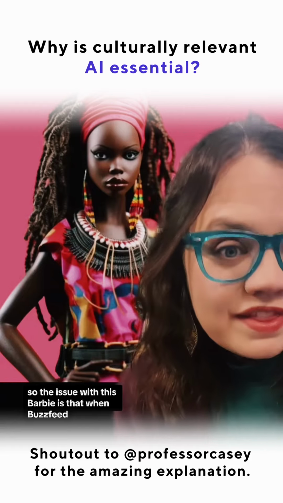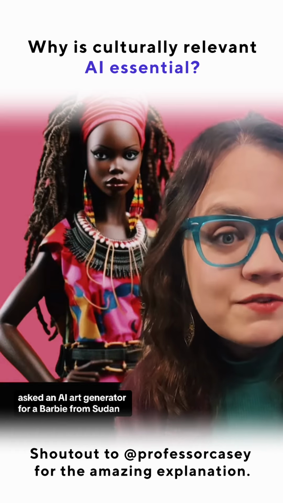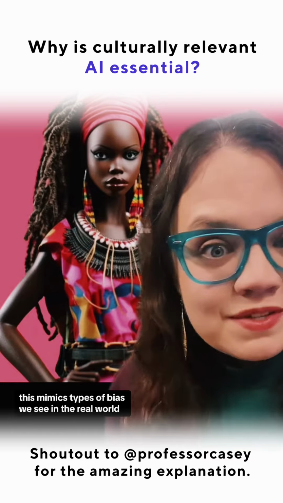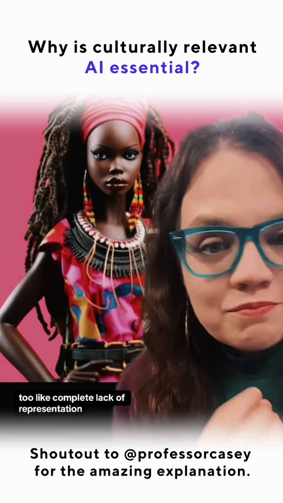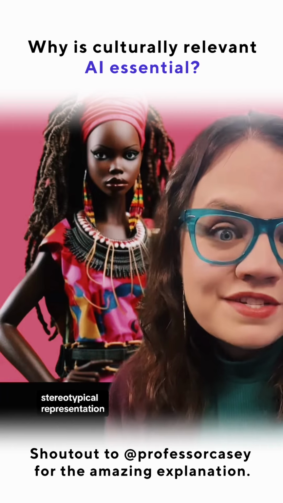So the issue with this Barbie is that when BuzzFeed asked an AI art generator for a Barbie from Sudan, she has a gun. This mimics types of bias we see in the real world too, like complete lack of representation versus negative stereotypical representation.